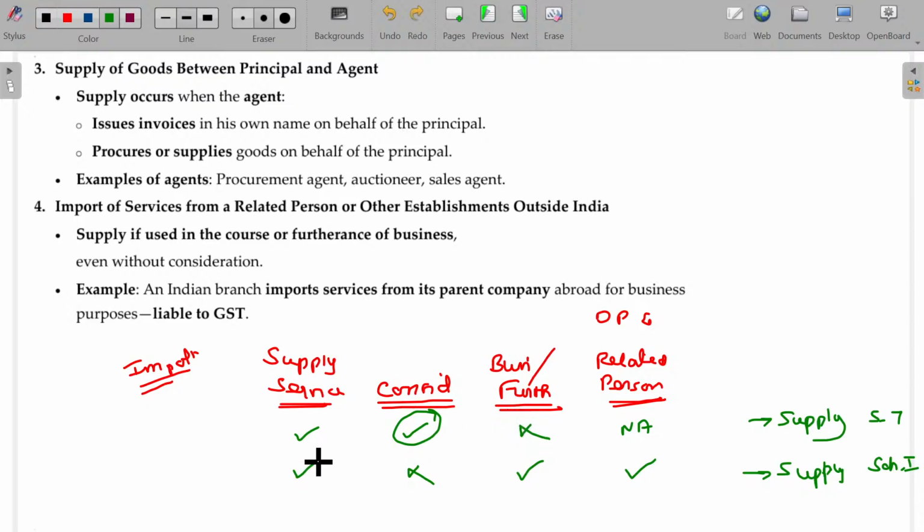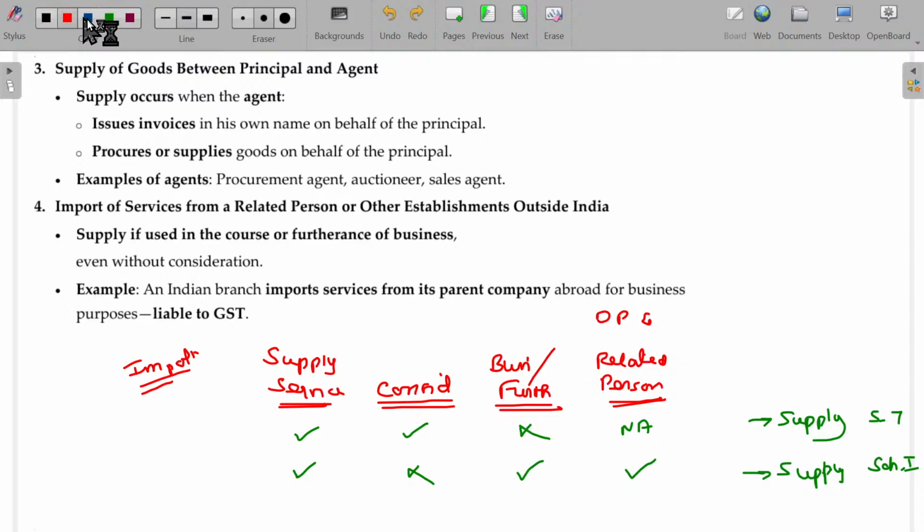Okay, supply of service. Consideration is missing. Purpose is for the business. One more item. This is transferred between the related persons. Related persons. Then automatically consideration though may be missing, yet it will be supply under Schedule number 1. Schedule number 1.